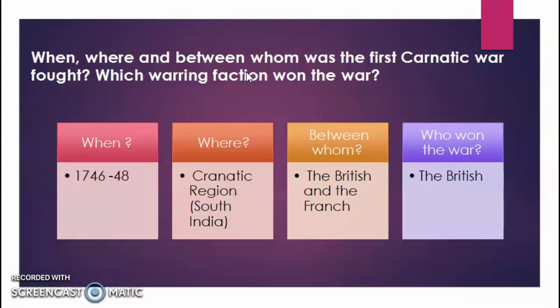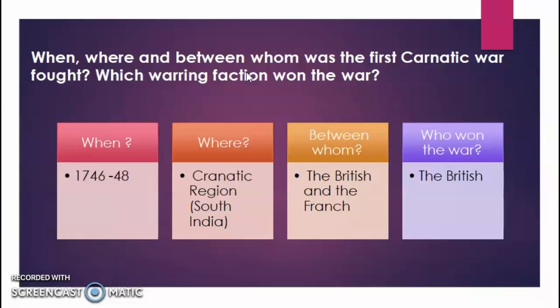So, at the beginning, the British brought their reinforcement from Europe, and when their naval force arrived, the French offered them the peace, saying no brother, we do not want to fight. And at the same time, the Nawab of Carnatic also ordered the same thing, that there should not be any war due to the succession war which was going on in Europe at that time.